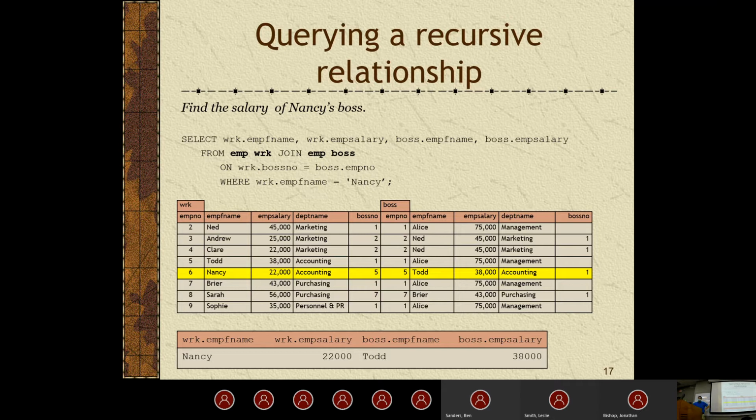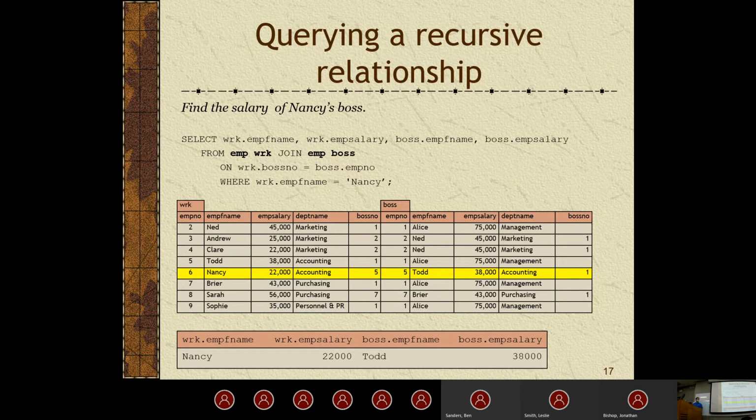I think this is a good approach to take because it allows us to easily determine which variable comes from where, especially when we're using variables that have the same name but are in different tables. So we're going to do boss.emp first name, boss.emp salary, and then we're going to define this from emp work join emp boss. So again, both of these are coming from the employee table. We're just making two table aliases. I guess that'd be table alii.